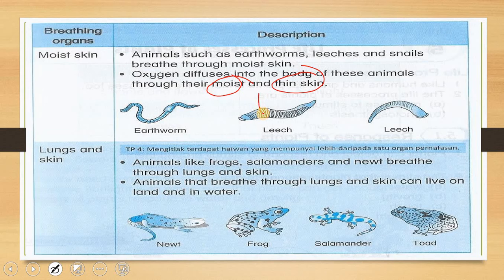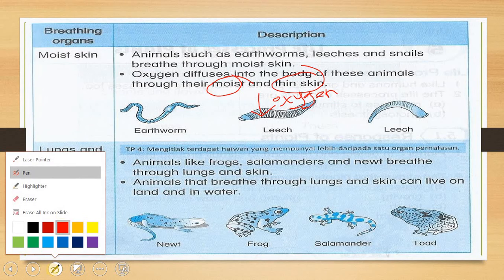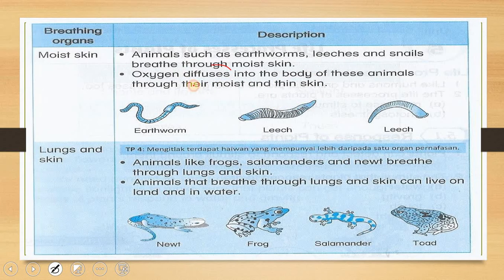So it's easier for the oxygen to diffuse in. Senang sahaja oksigen tu meresap masuk. That's what it means by moist skin. Dia sangat lembab, dia sangat nipis, so oksigen mudah untuk masuk. It's easier for the oxygen to diffuse into the animals.